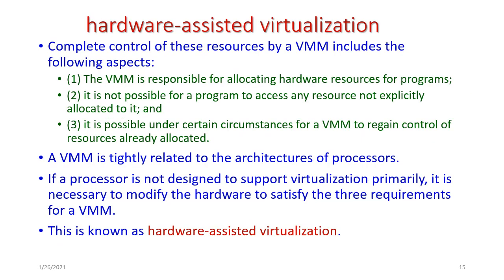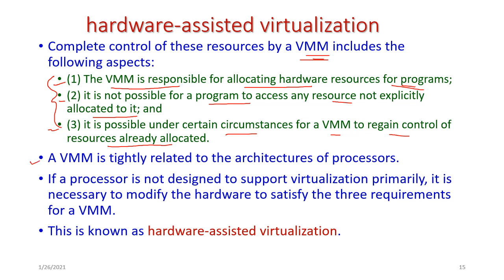The complete control of resources by the virtual machine monitor includes the following aspects. First, the virtual machine monitor is responsible for allocating hardware resources for all programs. Second, it is not possible for a program to access any resources not explicitly associated with it. And third, it is possible, under certain circumstances, for the virtual machine monitor to regain control of resources which are already allocated. These three are important requirements of the virtual machine monitor when allocating resources to a particular user.